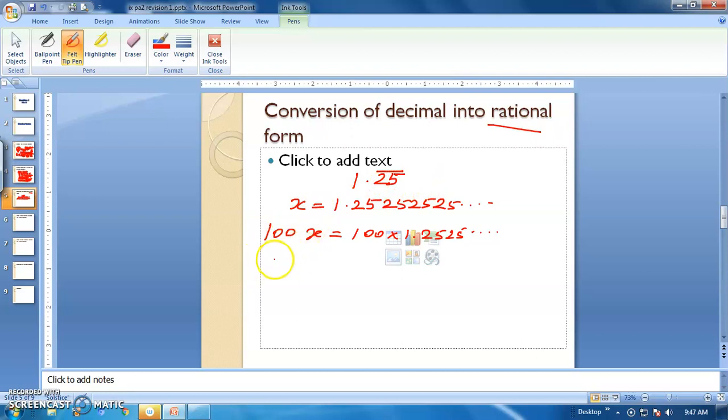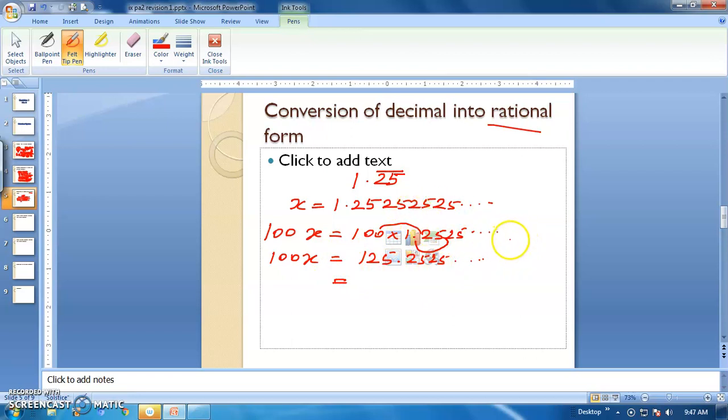So 100x equal to, when we multiply with 100, the point will move after 2 digits, that is 125.25, etc. keep going on. Now I am going to split this number with the help of x.